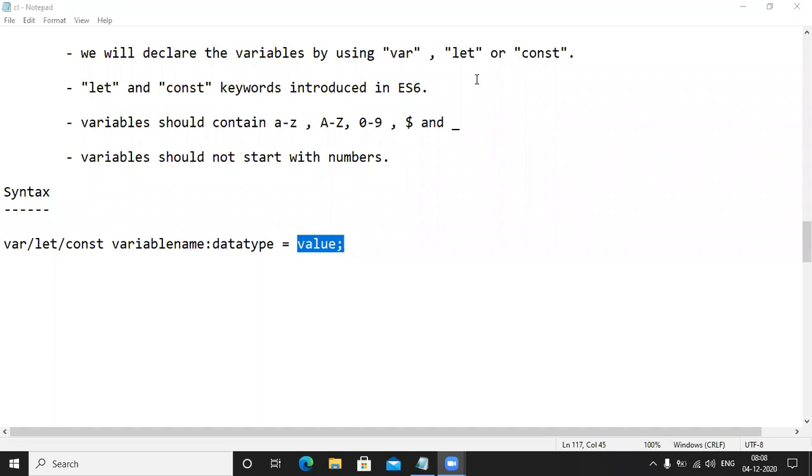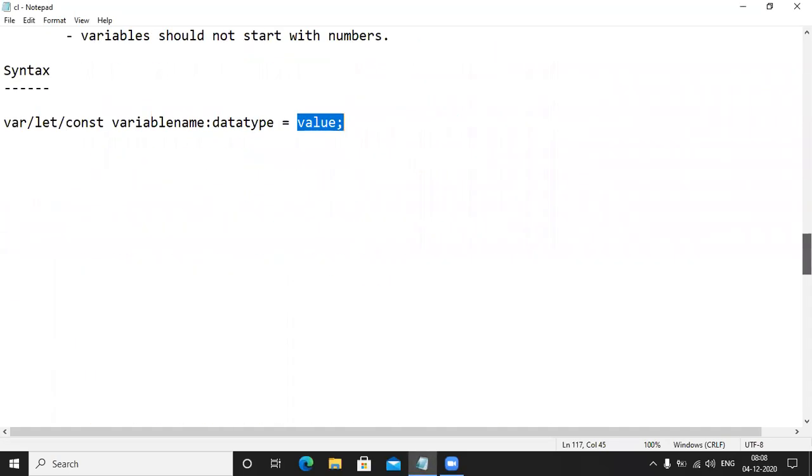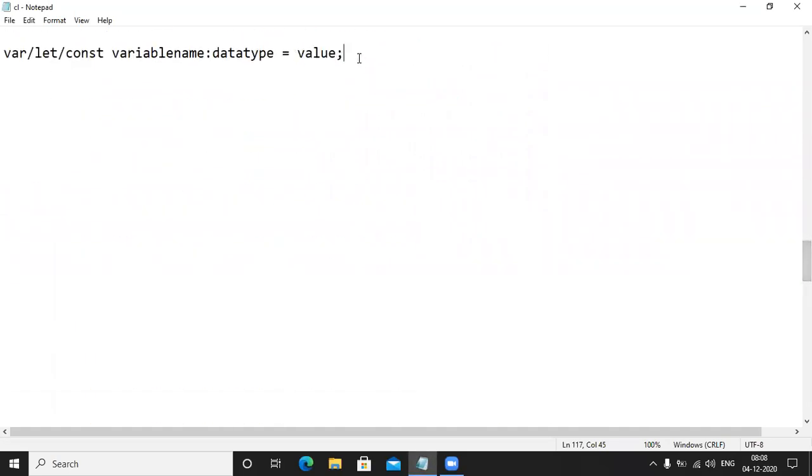Can I go for the introduction about Node.js? Yes or no? Yes, let me go for the introduction about Node.js. You need to tell here.